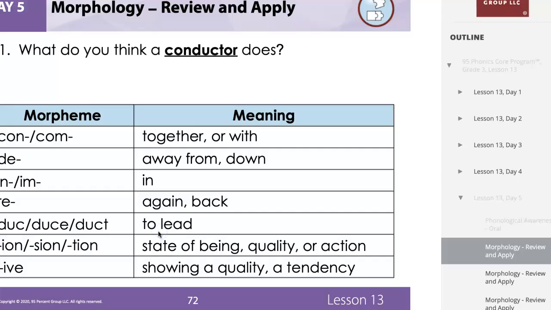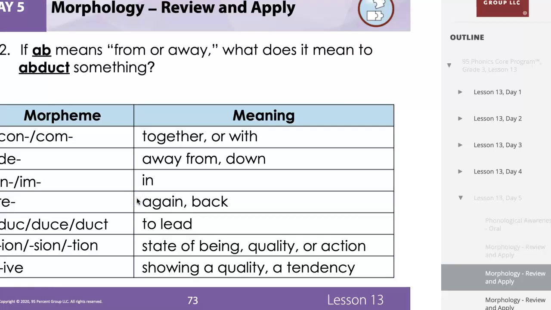All right, so let's take a look right here. It says, what do you think a conductor does? So we know that con means together or with. Duck means to lead. So a conductor is something or someone that works with someone or something to lead. Okay, let's take a look at the next one.